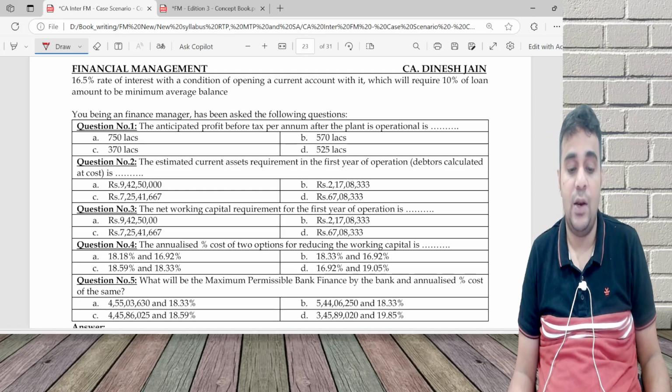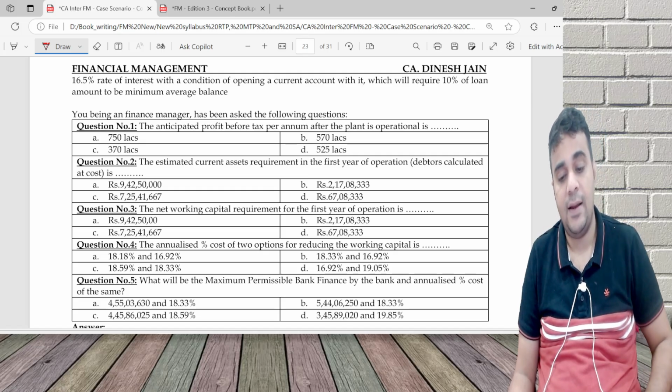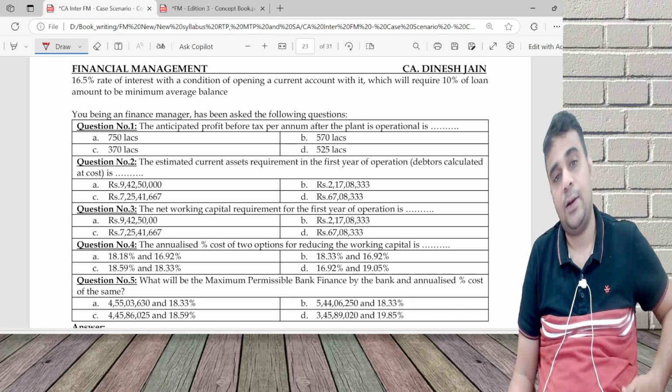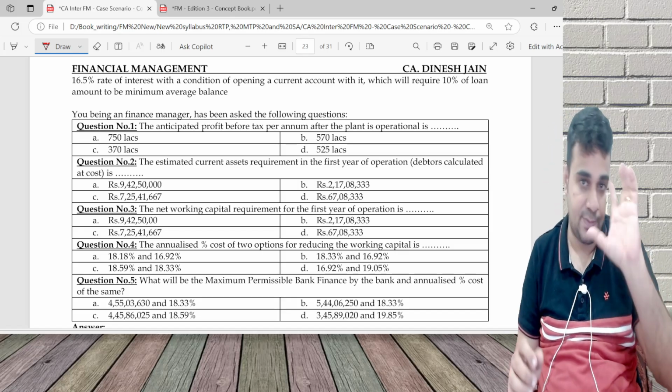MPBF and annualized cost. Again, I'll calculate one of them. The other one will automatically come. That's the smarter way.